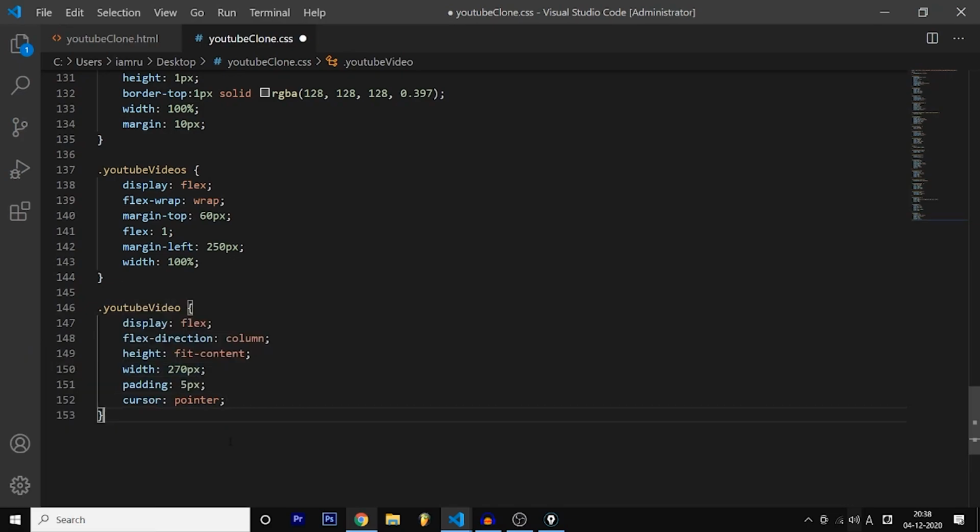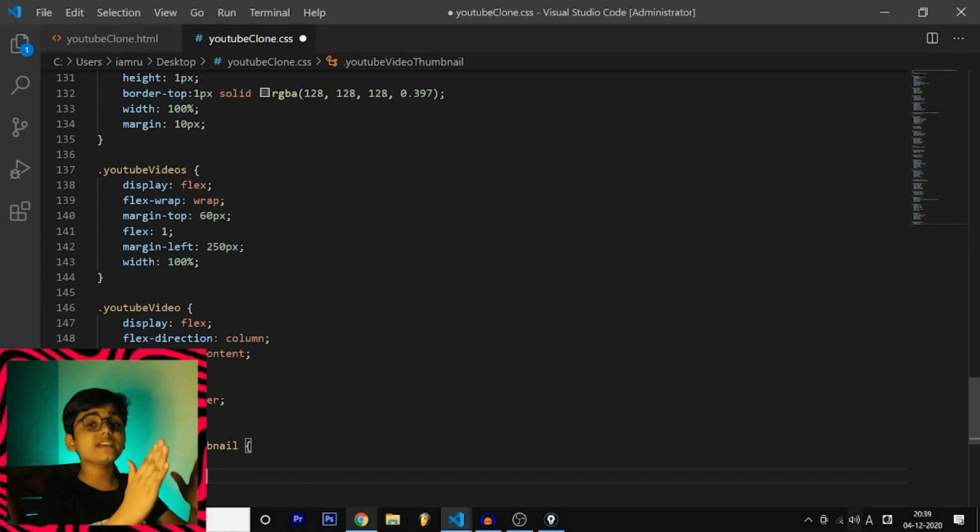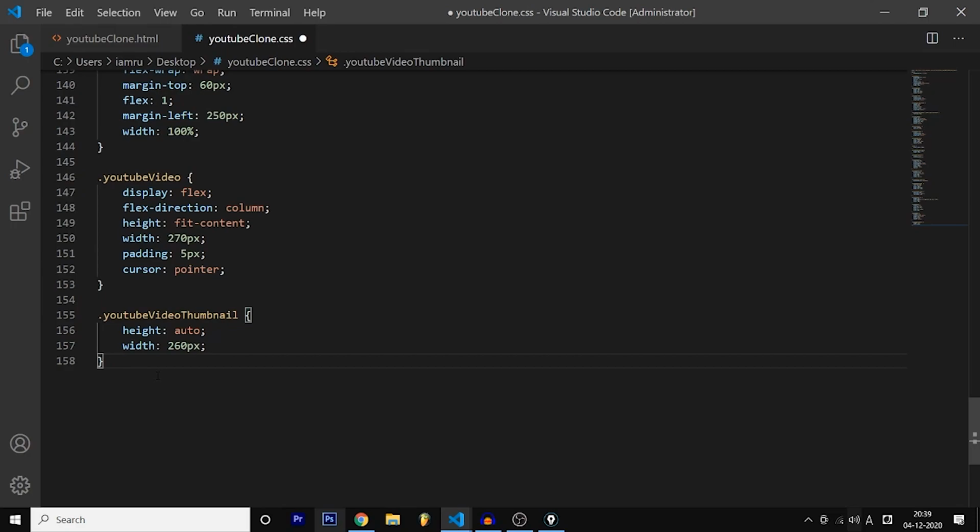So cursor pointer, and after that YouTube video thumbnail, which is the image. This is important. Height auto. What is auto? I'm just going to tell you that. So width I'm assigning to 260 pixels. So according to the width, set the height. If I set the height also, what happens is sometimes the image might be too long or too short. So if I keep it as auto, based on the width, it will also set the height. That is the power of HTML, CSS. And that is it with YouTube video thumbnail.